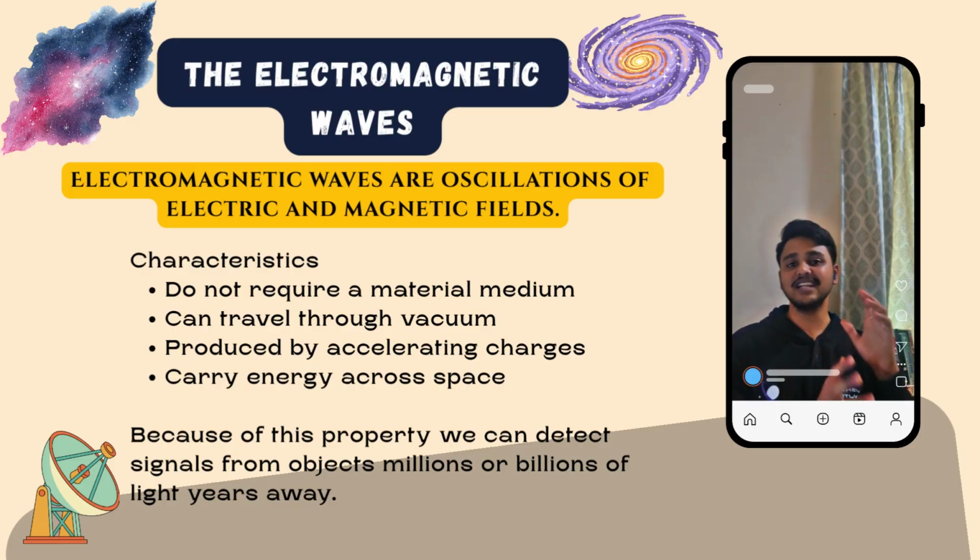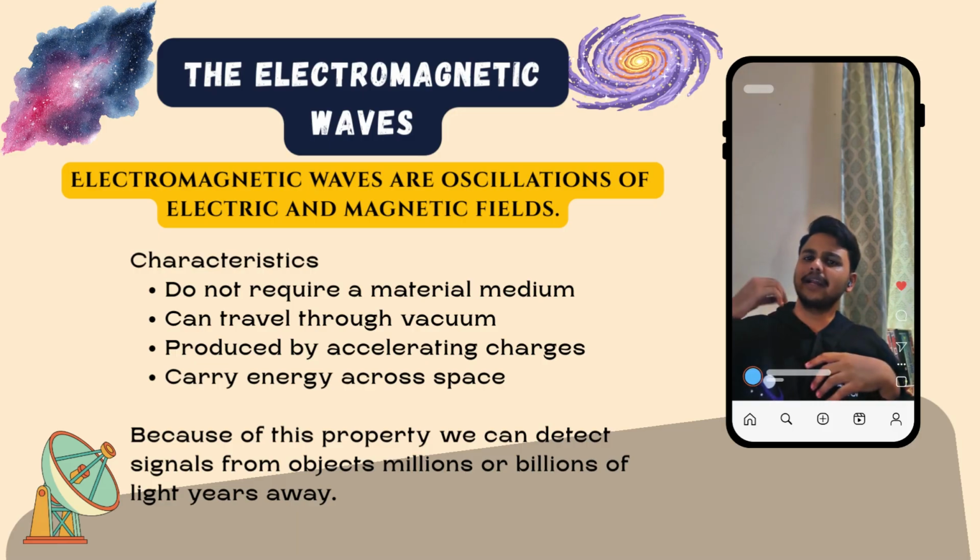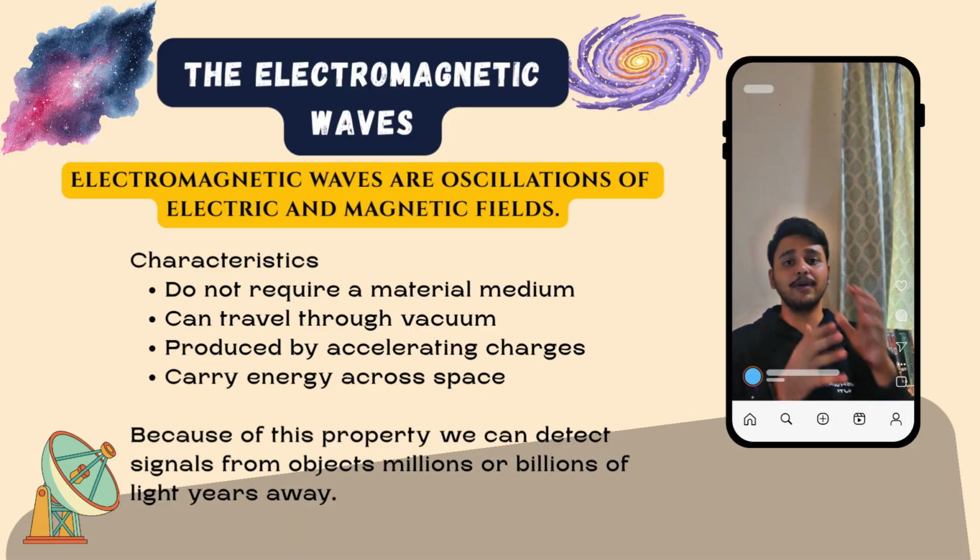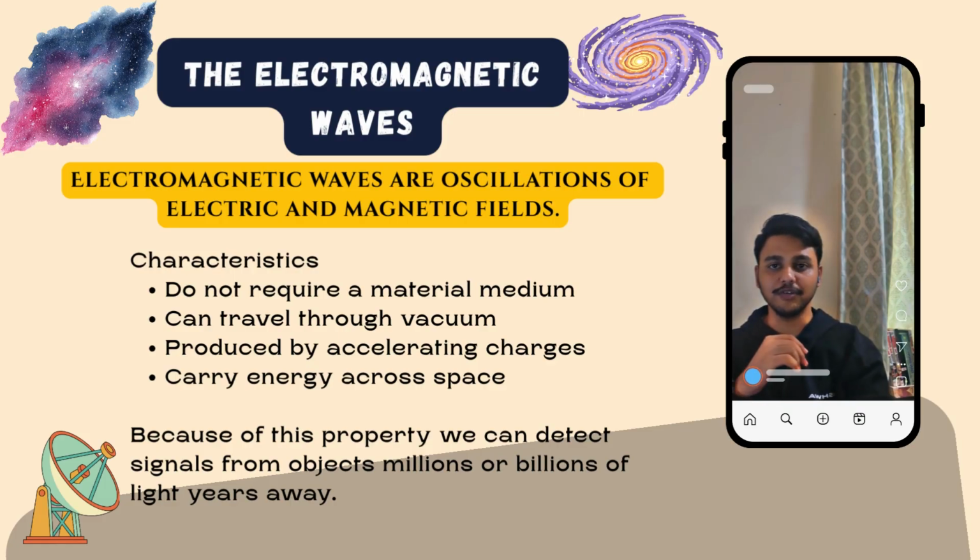However, to understand the radio waves that are so useful for astronomy, we first need to understand how electromagnetic waves behave and how different types of electromagnetic radiation are related to each other. Therefore, in this video, we will explore what electromagnetic waves are, what the electromagnetic spectrum looks like, and how properties such as wavelength, frequency, and energy describe the waves.